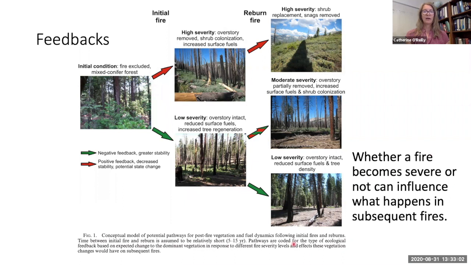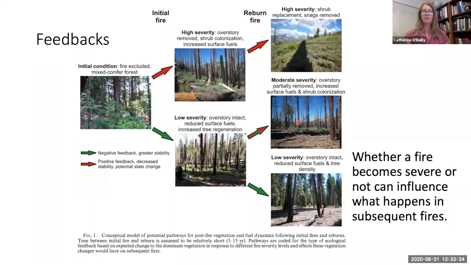In contrast, after a fire that is not as severe and there's vegetation that hasn't been completely burned, you might still have some canopy intact, you've had reduction in the surface fuels, and there might be some regrowth of small trees and low-lying vegetation. But it's still likely that the next fire is going to be relatively small because there's not that much surface fuel available, and it's not going to get hot enough to necessarily burn up into the canopy again.